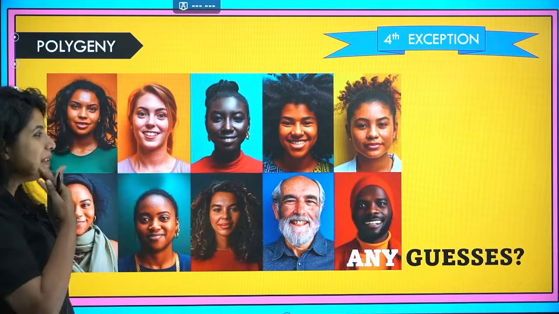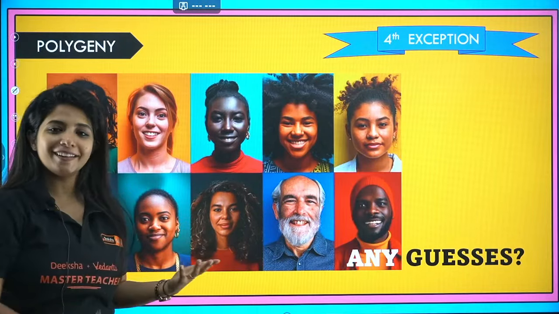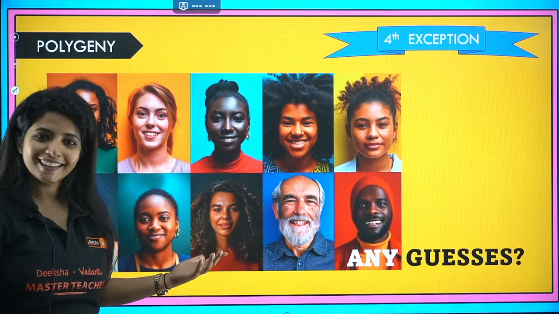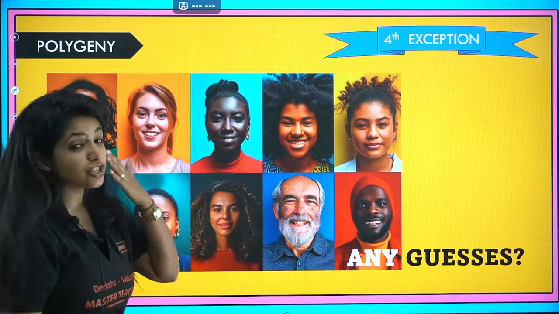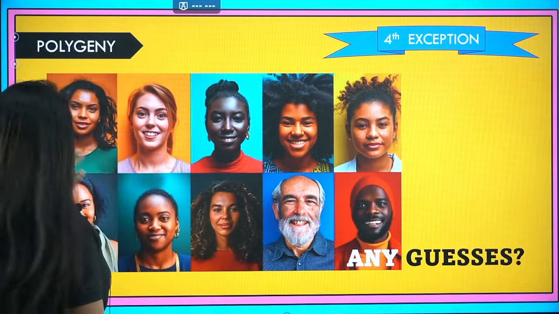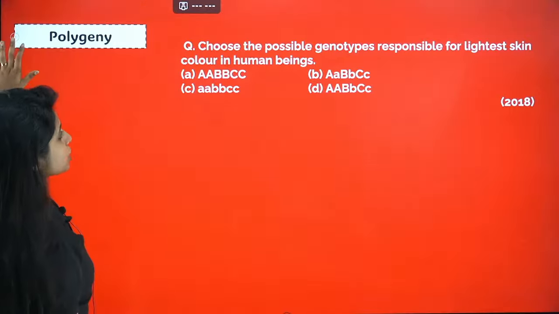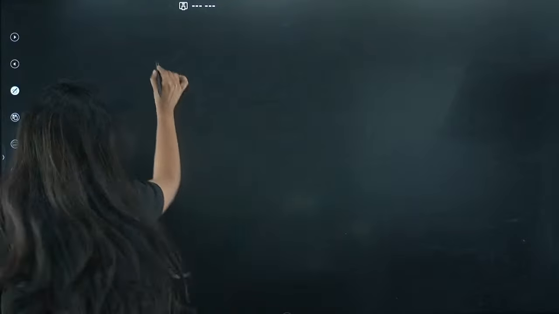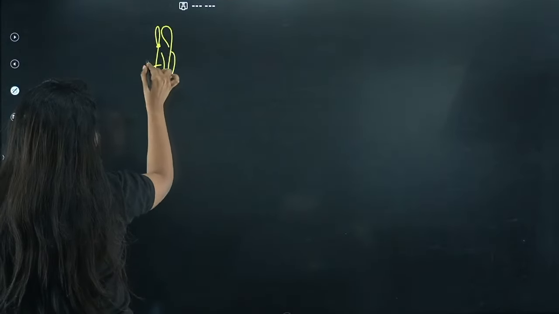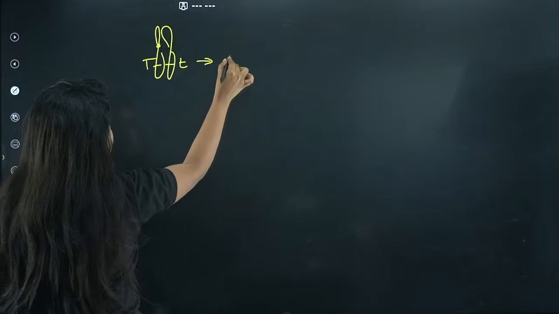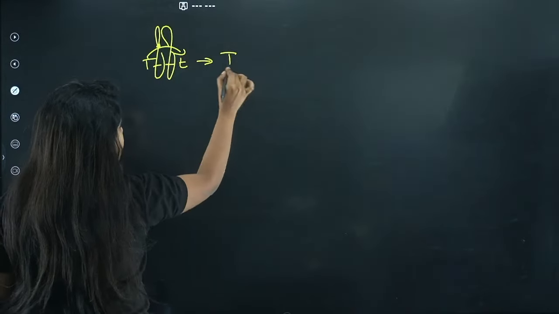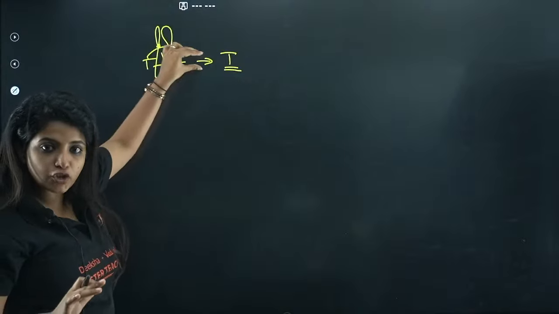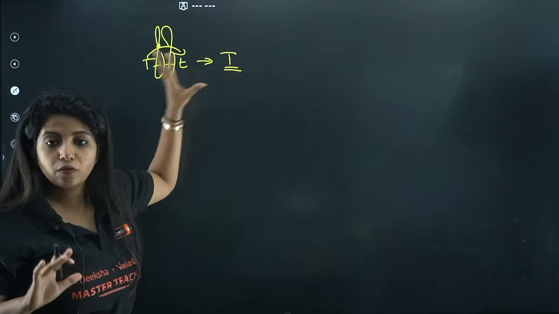Before that, me and all of them who are over here, we look so different, right? Why do we look so different? In skin shade. The reason is that polygeny is coming into action. So what do you mean by polygeny? According to Mendel, he said one gene, one character. That means capital T or capital T small t over here gives tallness, and that's all, right? One gene on one location that gives a role for the character.